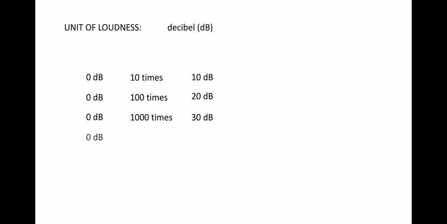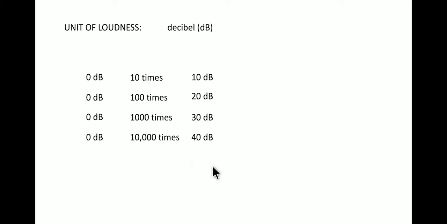Similarly, if it is 10,000 times greater than the 0 decibel sound, then it will be 40 decibels. So 10 times is 10 decibels. If it is 100 times greater than 0 decibel, then it is 20 decibels. If it is 1000 times greater, then it is 30 decibels. It's not 1000 decibels. And if it is 10,000 times greater, then it will be 40 decibels, and it will move on.